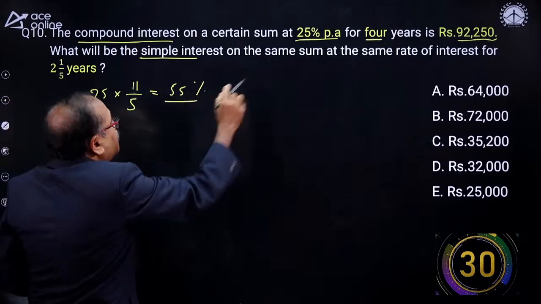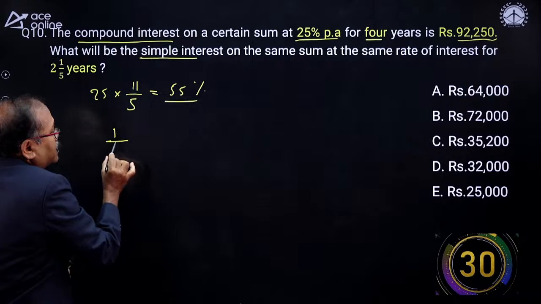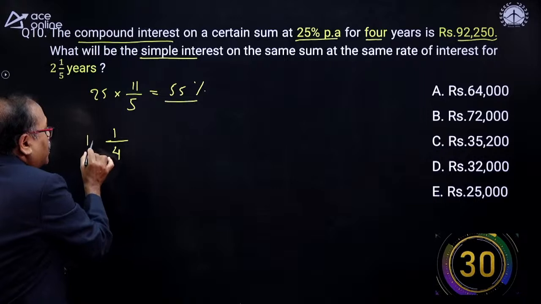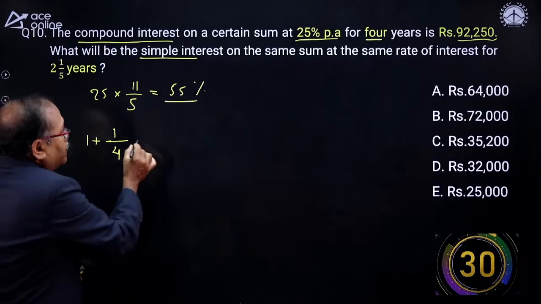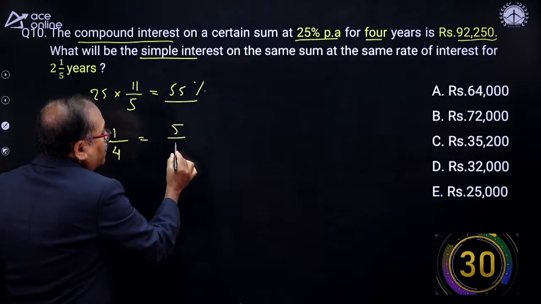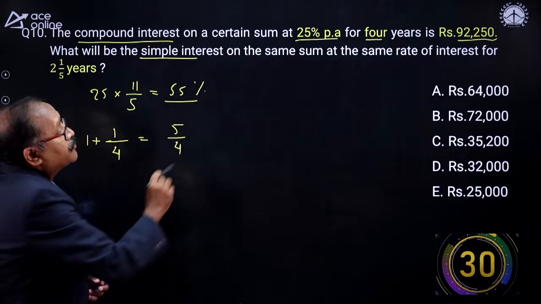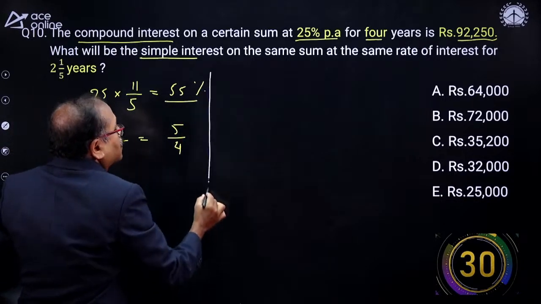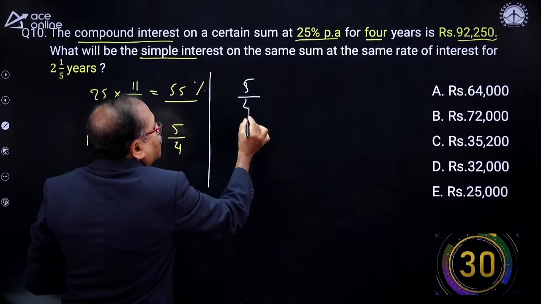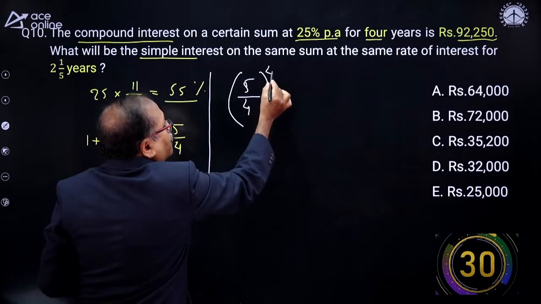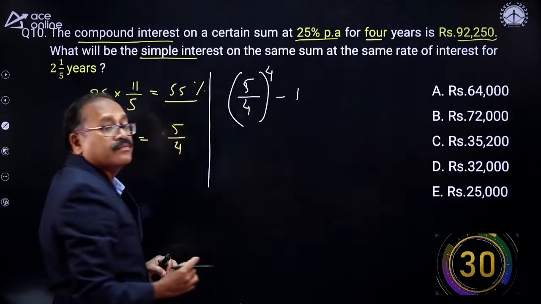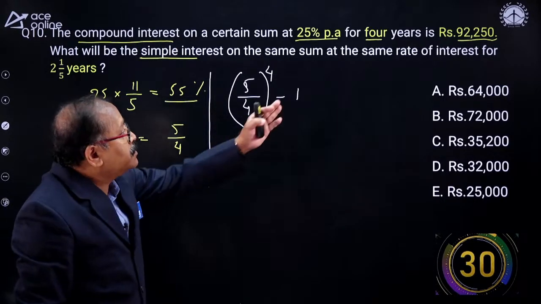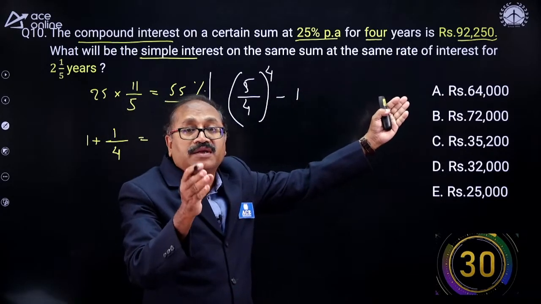So when there is a 25% interest, that means 1 by 4 interest. What will be the amount? Amount will be 1 plus 1 by 4, which is nothing but 5 by 4. This is after how many years? After 4 years interest is there. So from here onwards, I will start answering the question. The 5 by 4 to the whole power 4 minus 1. That will be the overall interest. And that interest is equal to 92,250.